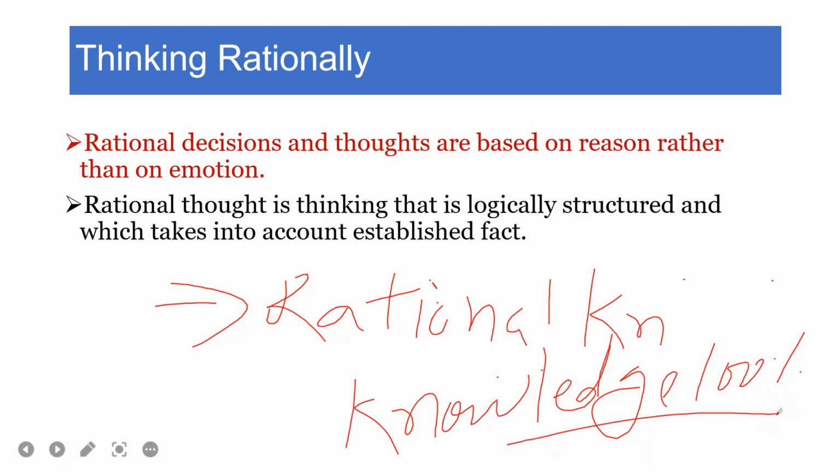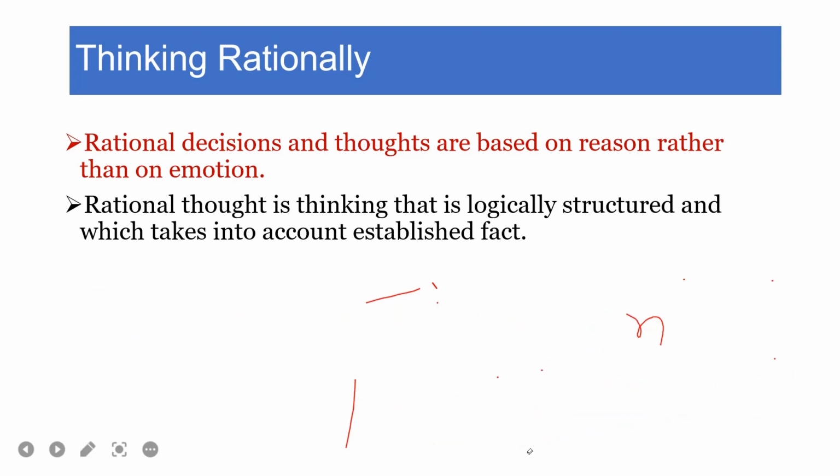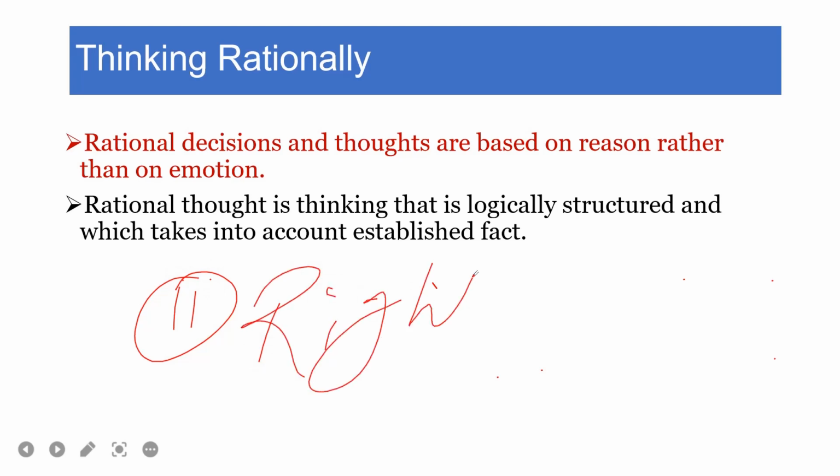And the next term is right thinking. Right thinking is a very important concept in terms of thinking rationally.